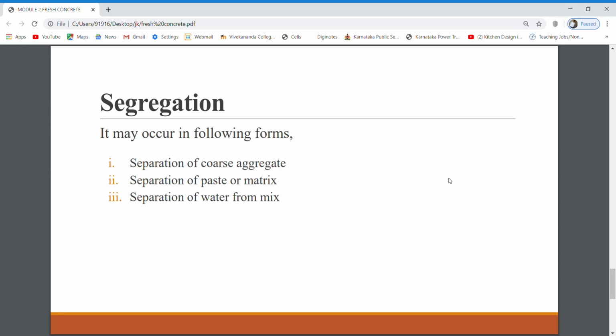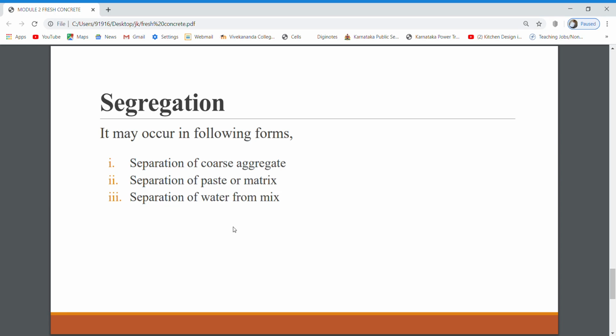Such concrete is not only going to be weak, it is also going to induce undesirable properties in the hardened concrete. Segregation may occur in the following forms: separation of coarse aggregate, separation of paste or matrix from the whole concrete, and also separation of water from the mix.